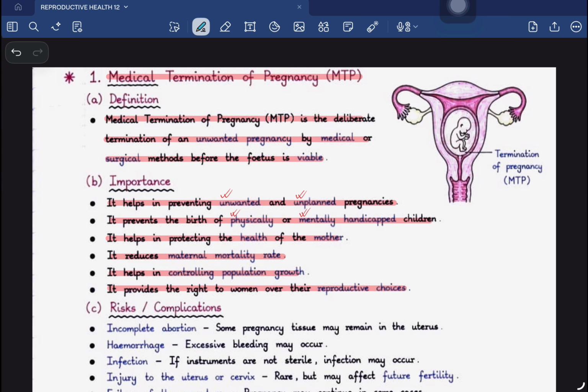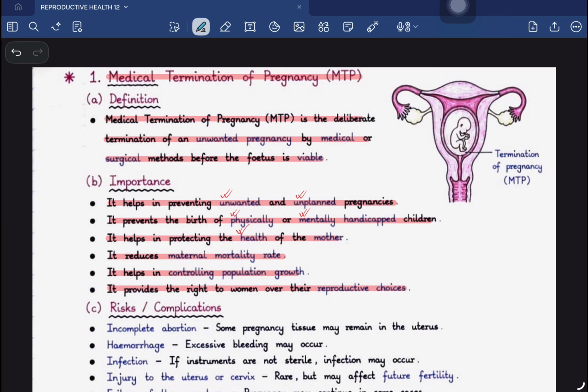Then in that case, medical termination of pregnancy is done, because after the mother conceives a baby, a huge number of tests are conducted, and those tests can give you the result that the fetus that is present is physically and mentally sound. If the fetus is not physically or mentally sound, in that particular condition, the parents can go for medical termination of pregnancy. It can help to protect the health of the mother.